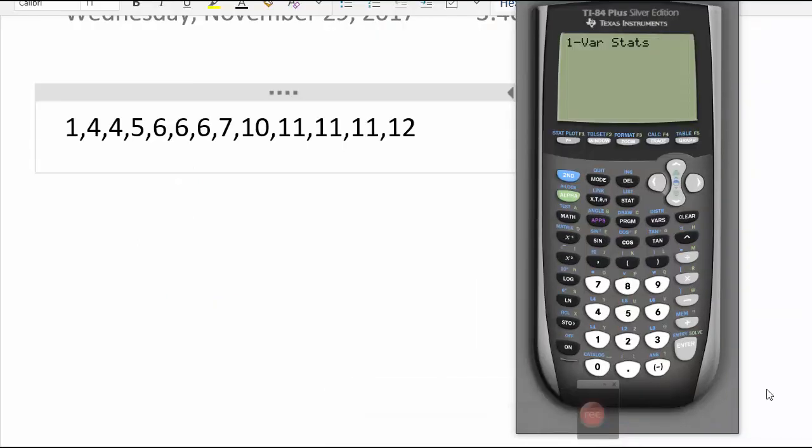Now, for those of you with the old operating system, you may be saying, I typed in all my stuff and I got this. So how do I get my list and my frequency list? Well, for you, it's actually quite simple. It's the same button pushing. You just don't get the visual layout.